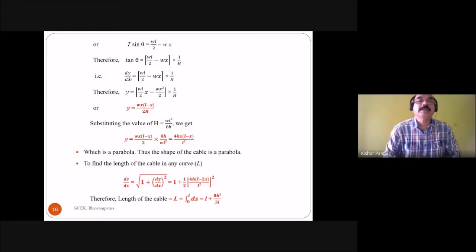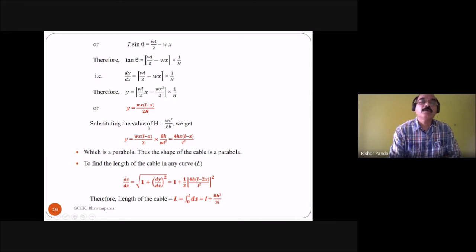You know tan theta is equal to dy by dx, so it is equal to WL by 2 minus WX into 1 by h. After taking the integration of this, y is equal to WL by 2 into x minus WX square by 2, into 1 by h. Then after simplification, y is equal to WX into L minus x divided by 2h.